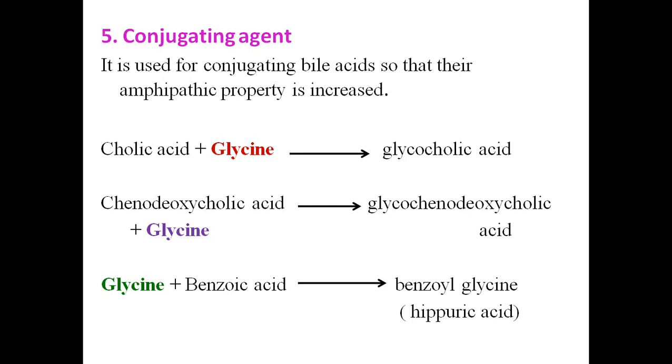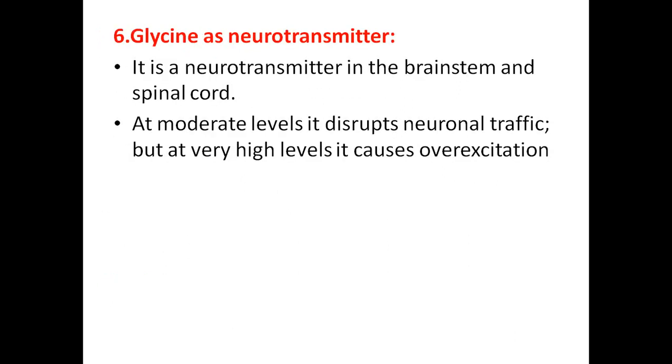Benzoic acid is toxic to the body, so it is immediately conjugated with glycine and converted to benzoyl glycine, or hippuric acid, which is water soluble and can be excreted in urine. So glycine is required for conjugation of bile acids and of certain aromatic compounds like benzoic acid.